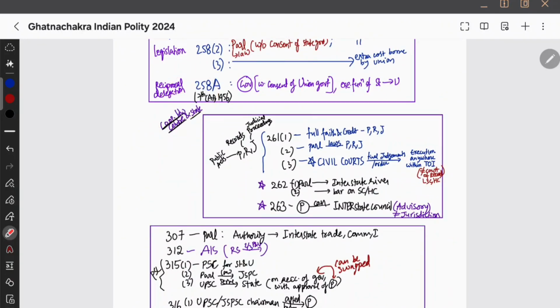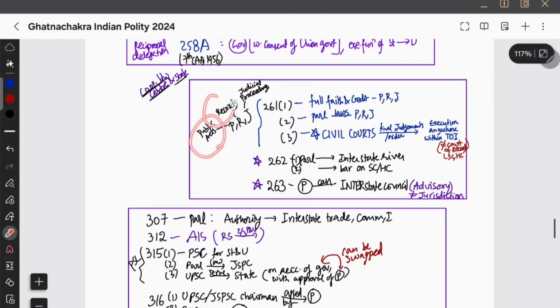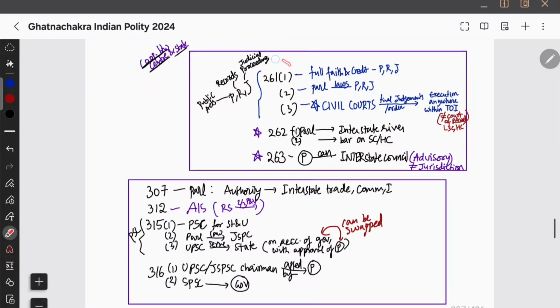And then we have cooperation between the center and the state. Center और state का cooperation, public acts, records and judicial proceedings ऐसे कुछ articles देखा हमने. That is in the 261. And then here we have seen that civil courts, they are not court of records. And court of records are only who? Supreme Court and High Courts are the only court of records.